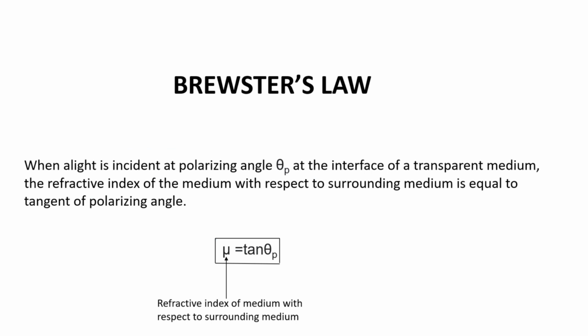Brewster's law states that when a light is incident at a polarizing angle theta p at an interface of a transparent medium, the refractive index of the medium with respect to the surrounding medium is equal to tangent of polarizing angle. That is, mu is equal to tan theta p, where mu is the refractive index of the medium with respect to the surrounding medium.